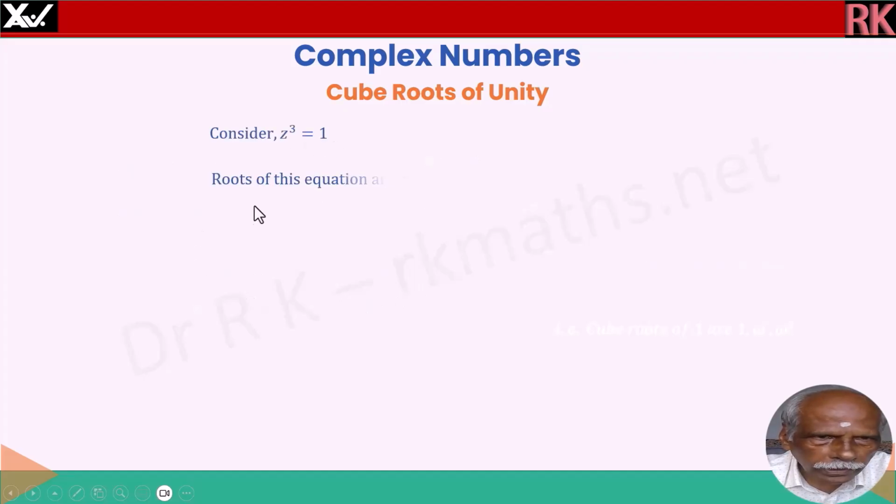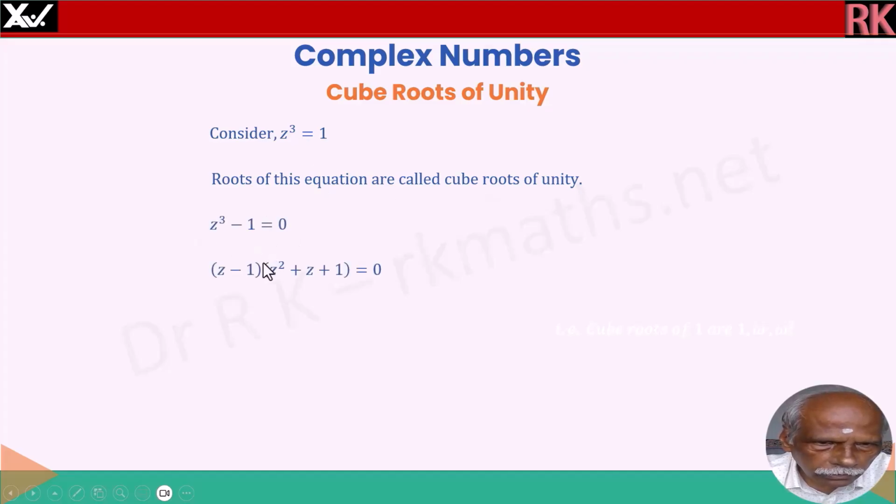Consider z cube is equal to 1. Roots of this equation are called cube roots of unity. And z cube minus 1 is equal to 0. Z minus 1 into z squared plus z plus 1, that is the expansion of this left hand side.